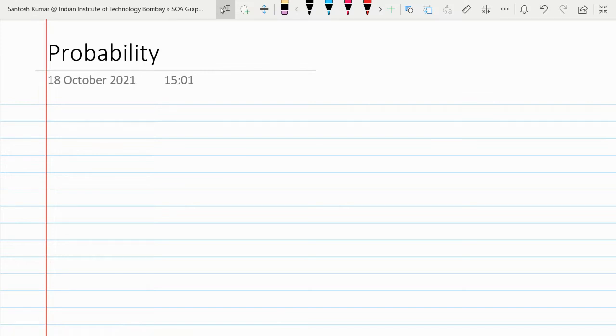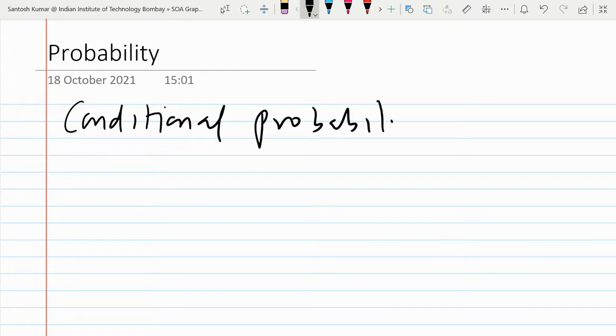In today's class, we will see what is conditional probability, what is the meaning of independence of events, and then what is the product rule of probability. So, first, let's start with conditional probability.